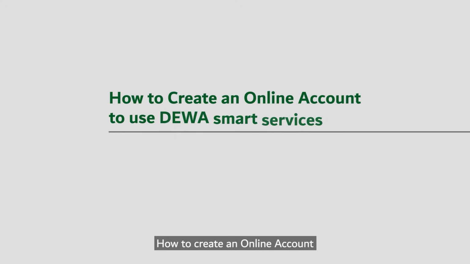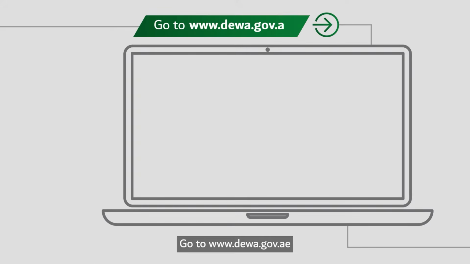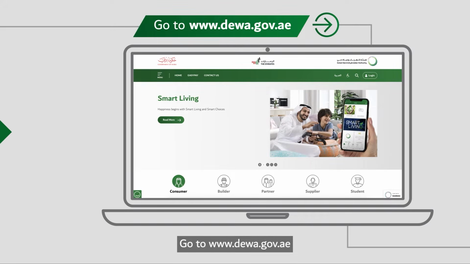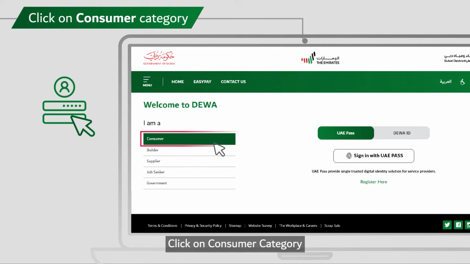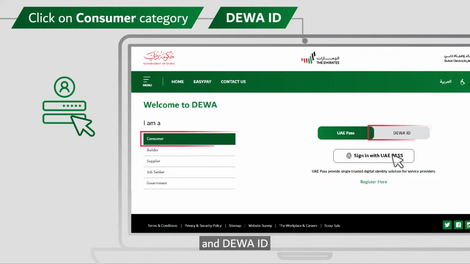How to create an online account to use DEWA Smart Services. Go to www.dewa.gov.ae. Click on Login. Click on Consumer category and DEWA ID.